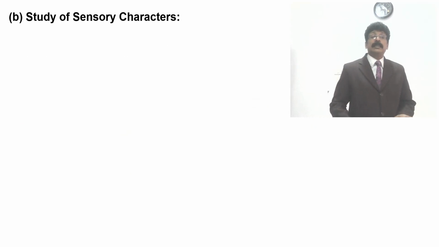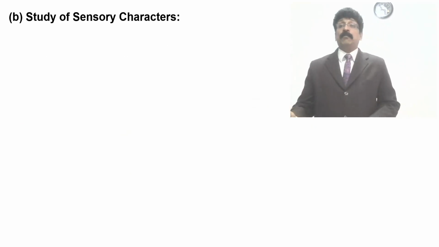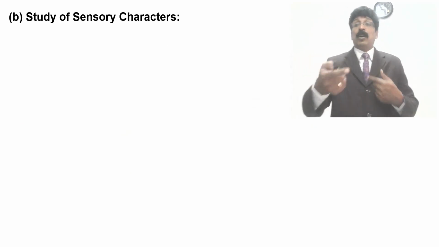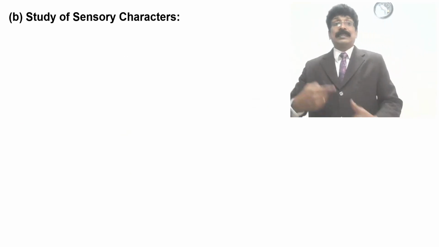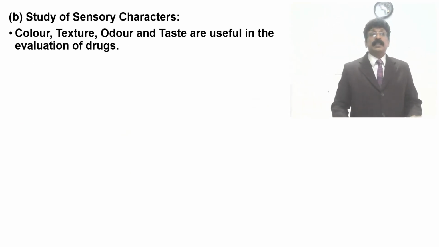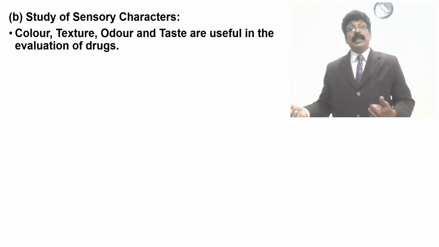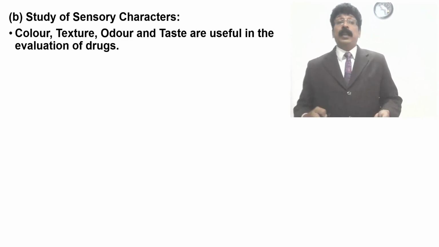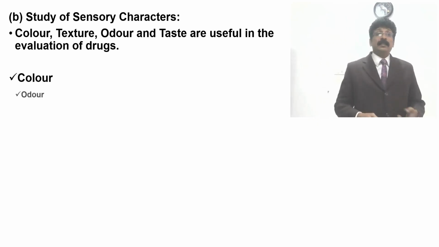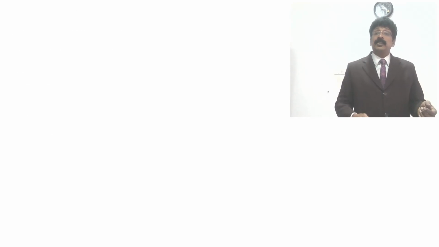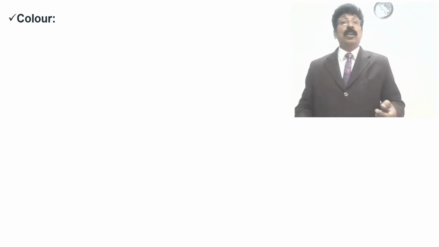And the next, about the first morphology, is the organoleptic character. Next comes the structure, which we have discussed. Now the sensory characters. Study of sensory characters, color, texture, odor, taste, are useful in evaluation of drugs. These are all the things which come under the organoleptic evaluation.